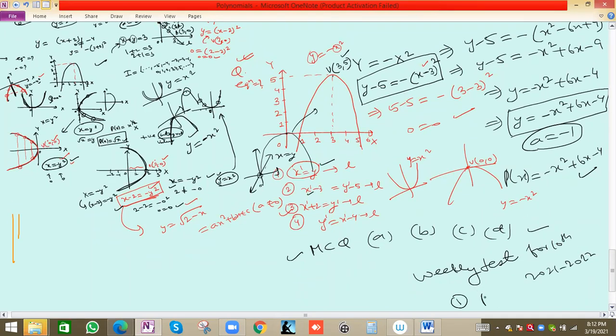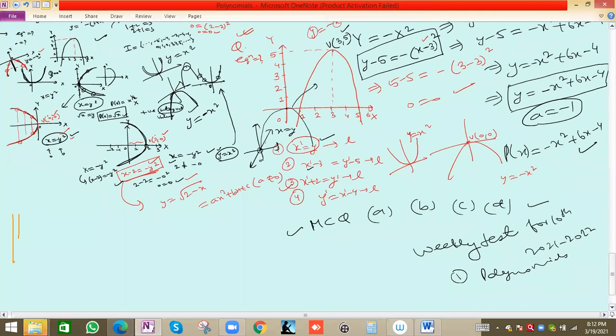Suppose last week we had polynomials, you can find it. Then coming this Sunday, if a test is there, we'll inform you on the WhatsApp group. If the test is there, it will be only for polynomials. By tomorrow, by Saturday, we'll know whether Sunday has a test for polynomials. Since we have not completed the chapter yet, it will be a polynomial test once again, and most probably it will also be MCQs.